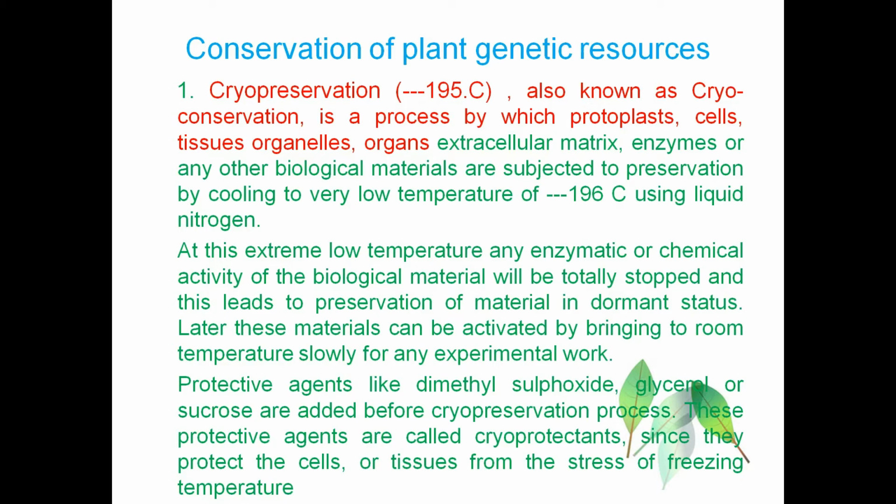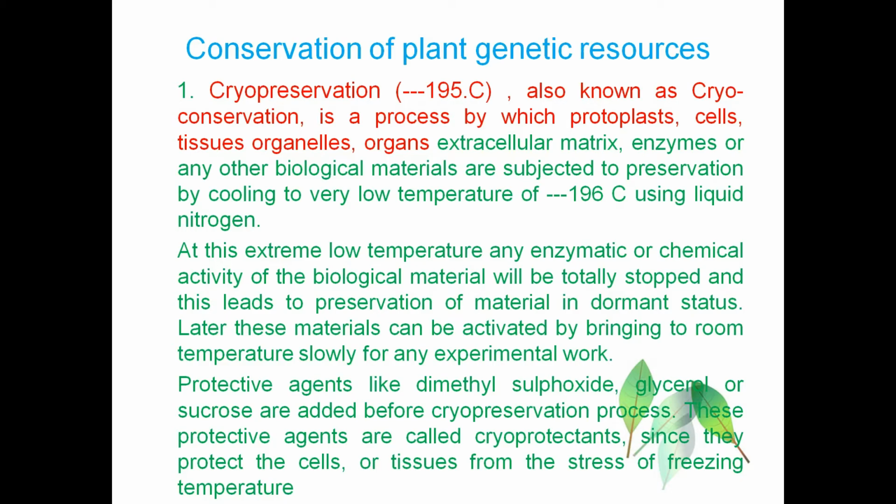Cryopreservation, which is also known as cryoconservation. Cryopreservation is a process by which protoplasm, cells, tissues, organelles, organs or extracellular matrix, enzymes and any other biological material are preserved in liquid nitrogen.